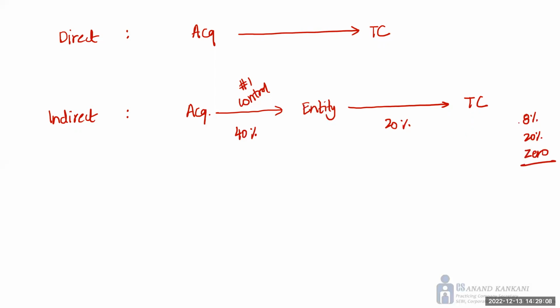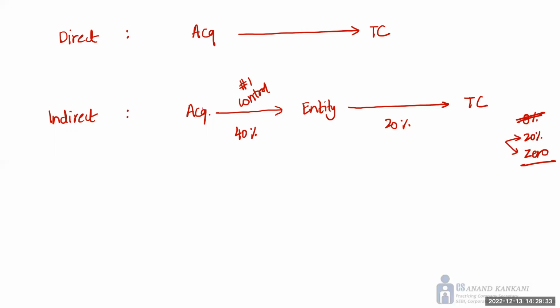But the logic for this 8% is 40 into 20. Most of the people who do this multiplication, please don't do this. This is the most incorrect answer. 8% is not the right one, because we don't do this multiplication here. Either there is an indirect acquisition or there is no indirect acquisition. So either the answer is 20 or the answer is 0. But just see what I said.